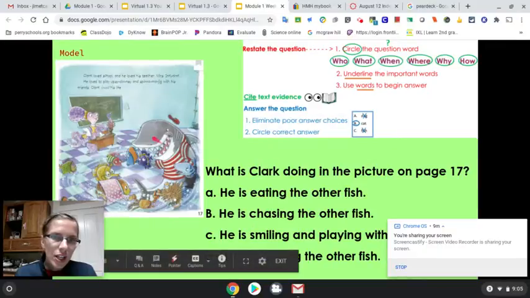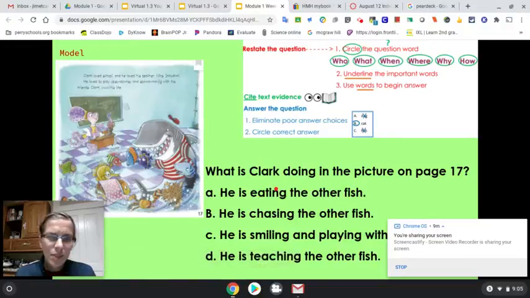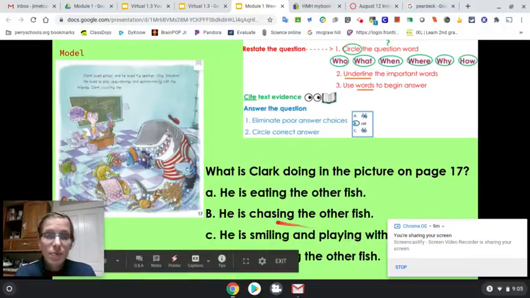Well, in this picture, it looks like he's chasing the other fish around, isn't he? He's not eating them. He is smiling and playing, but it looks like he's chasing them because the other ones don't look like they're having much fun. So for this one, I would circle the letter B. He's chasing the other fish.